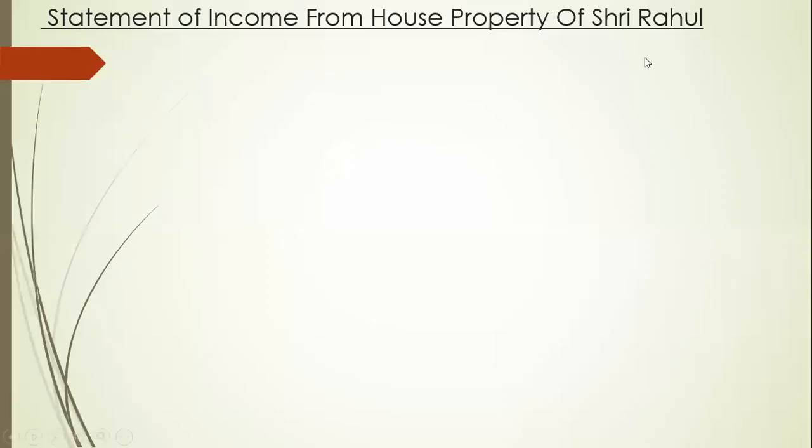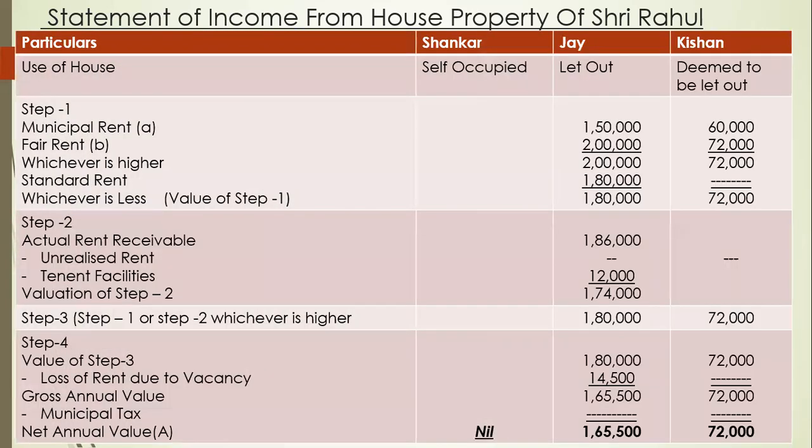Statement of income from house property of Shri Rahul. Okay, so we will make the income from house property statement. We have all the formulas. Now let's see it one by one. First we have to write down particulars. Then we will name the houses Sankar, Jai, Kishan. We can write house 1 Sankar, house 2 Jai, and house 3 Kishan.